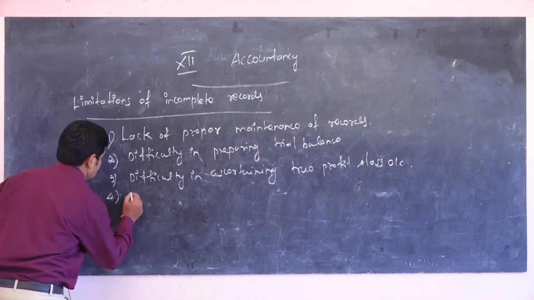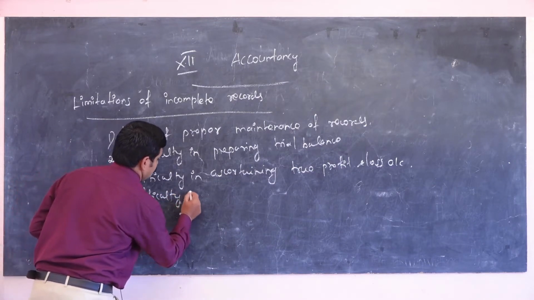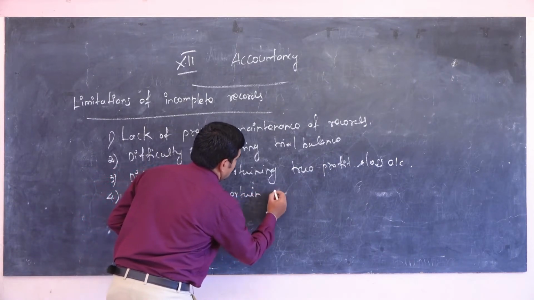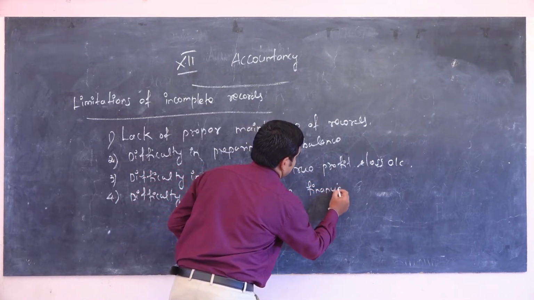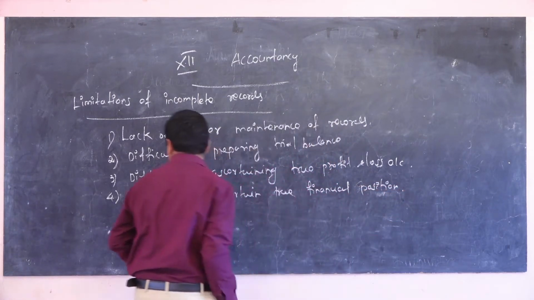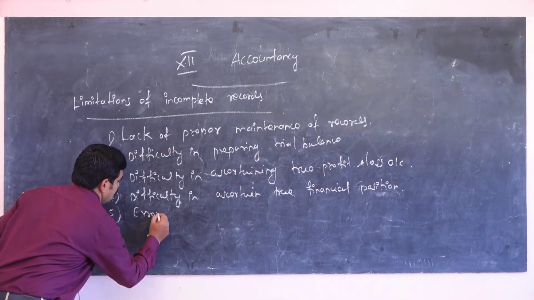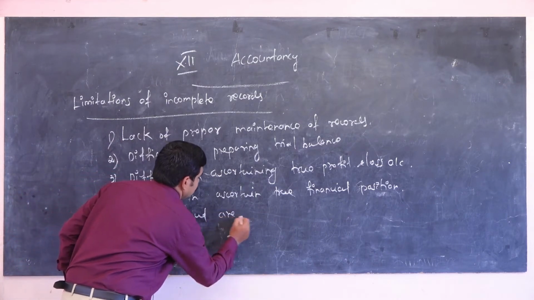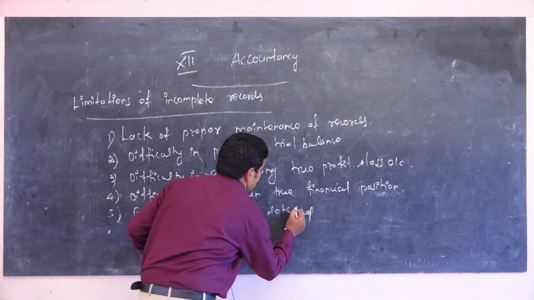The fourth one is difficulty in ascertaining true financial position. The next one is that errors and fraud are not detected easily.